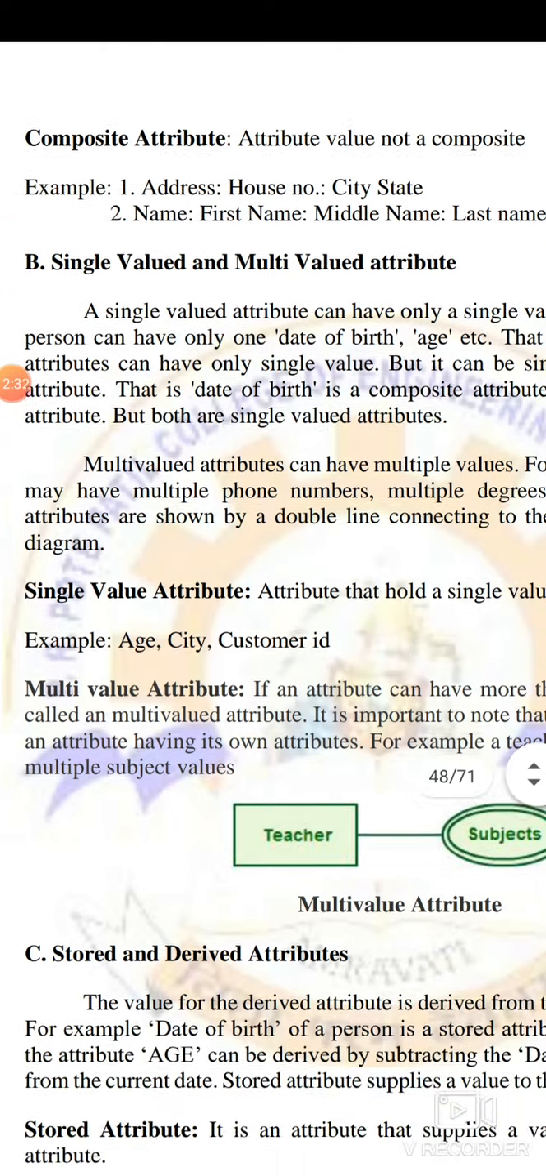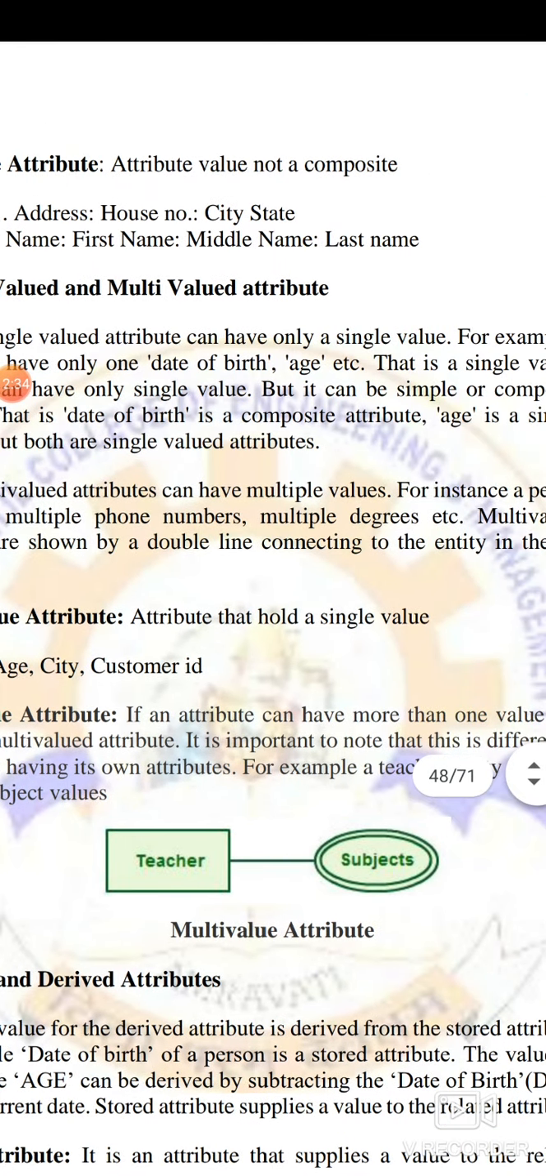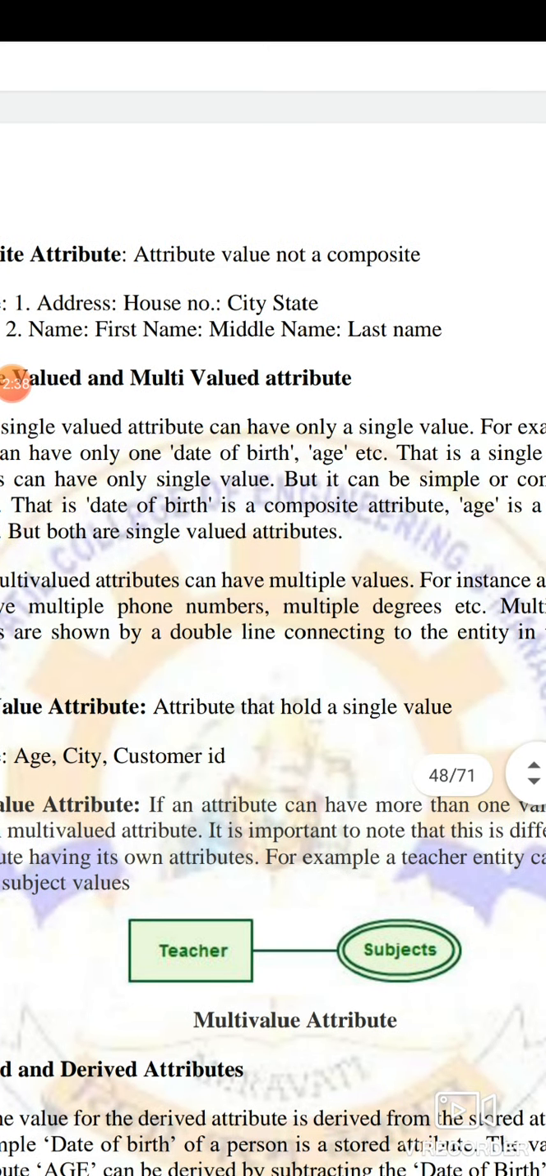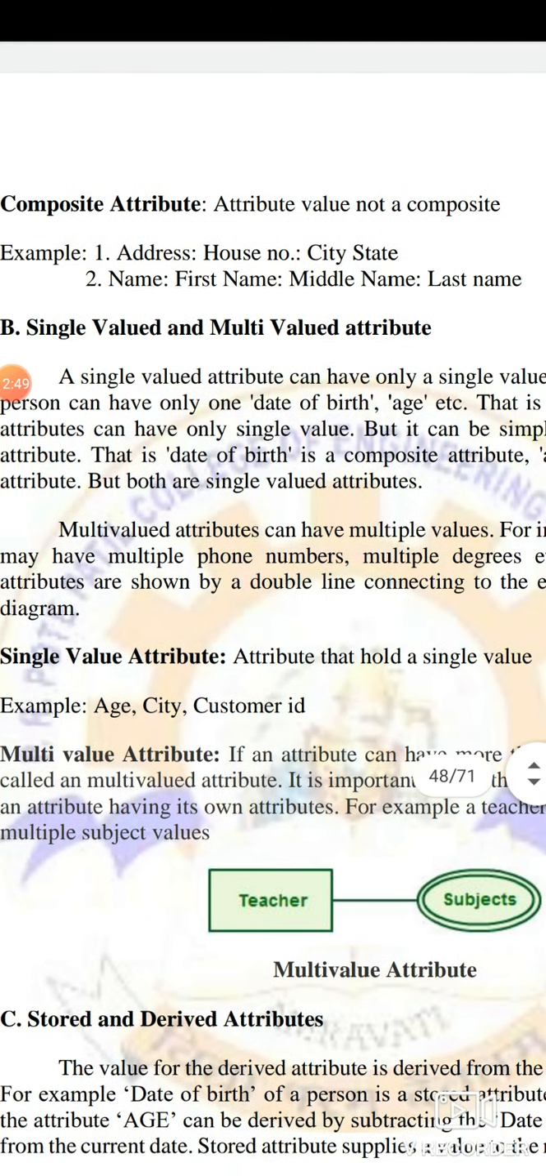Then single valued and multi-valued. Single valued, for example, is date of birth. Every person will have only one date of birth. Aadhaar card: every person will have only one Aadhaar card number. Driving license number: every person will have only one driving license number. So that is single valued.